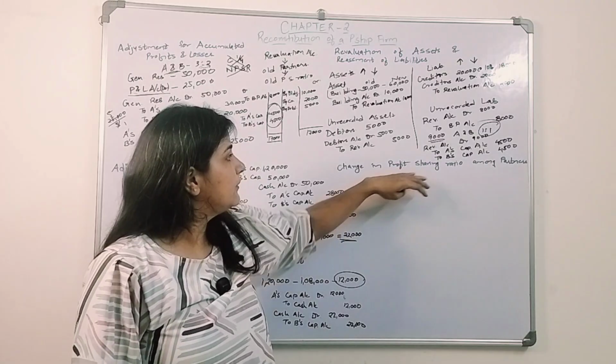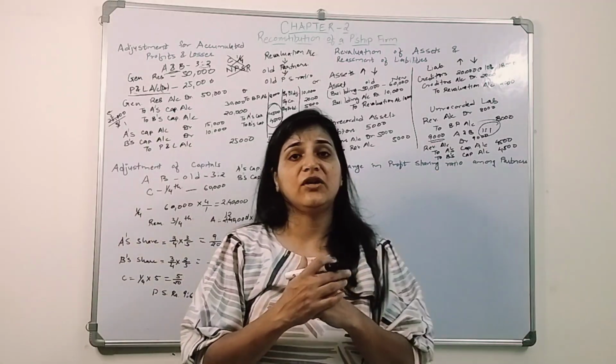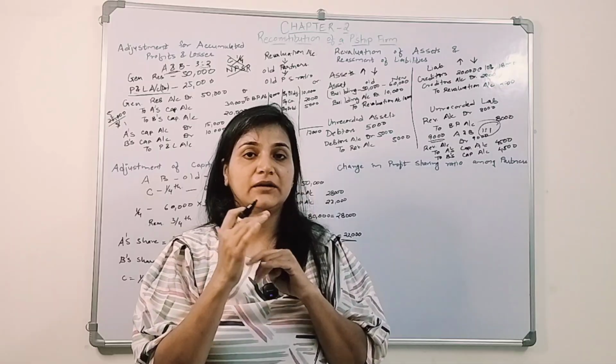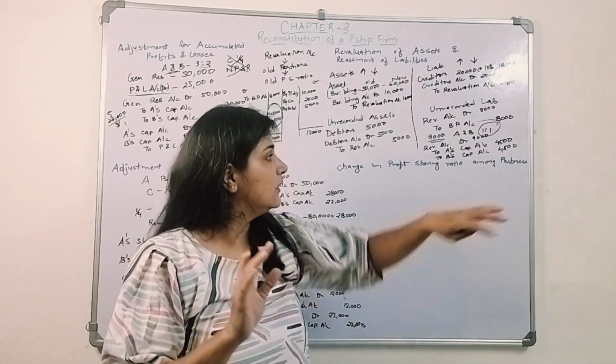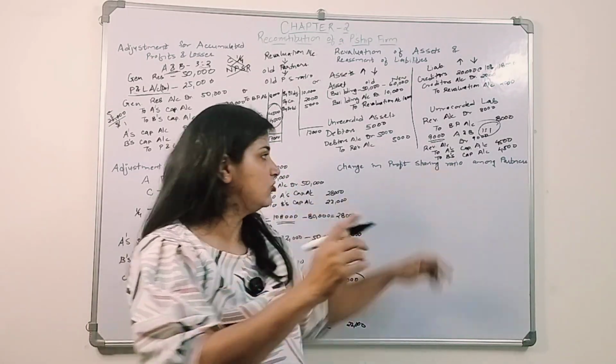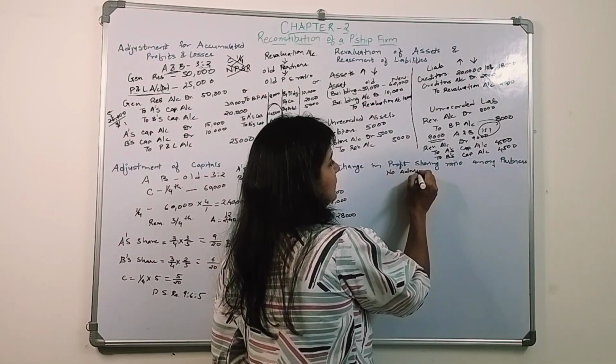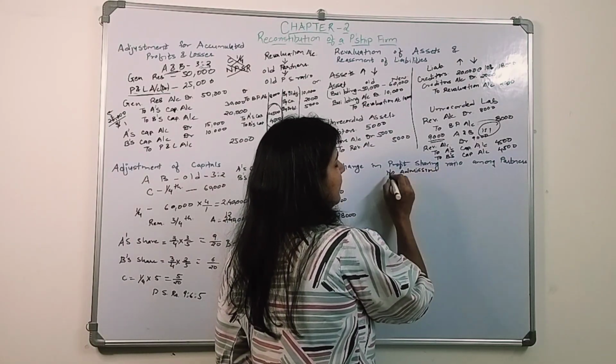Now the fourth topic is change in profit sharing ratio among partners. There is no admission of a new partner into the business. In this situation there is no new admission of a partner. This is about the current partners.